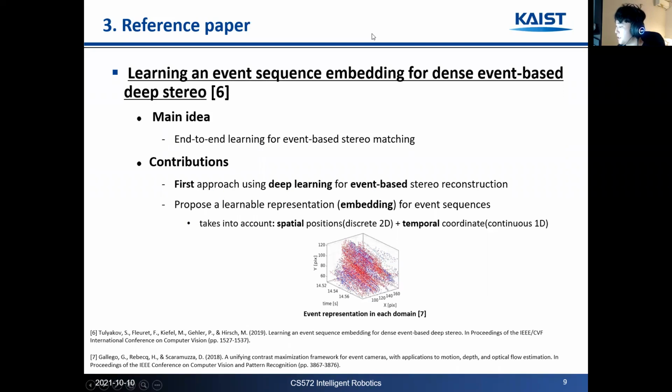The paper we chose is Learning an Event Sequence Embedding for Dense Event-Based Deep Stereo, which was published in ICCV 2019. Its main idea is getting depth information from stereo event sequences through end-to-end learning. Their contributions are twofold. This paper is the first approach using deep learning for event-based depth estimation. Also, they propose a learnable representation for event sequences, taking into account 2D spatial and 1D temporal dimensions.